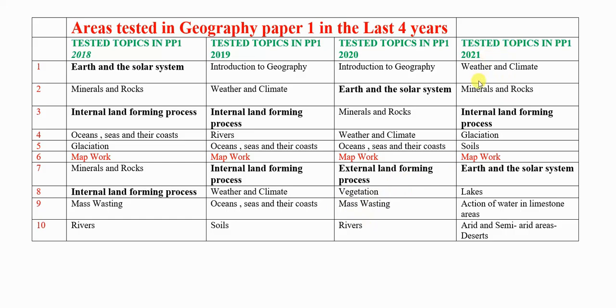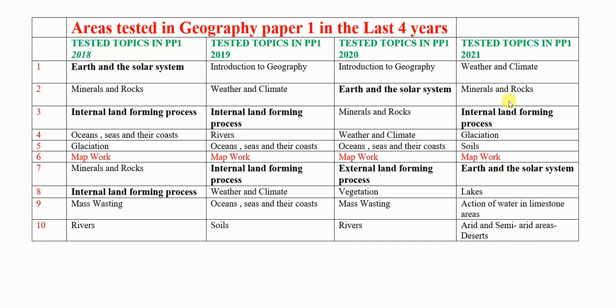Test number 2021, last year that is, we had weather and climate, question 1, minerals, rocks, question 2, internal and forming processes, question 3, glaciation, question 4, 5 was soils, and then map work, obvious, number 6. The earth and the solar system was question 7 this time round, and lakes came number 8. Action of water in limestone areas, and then arid and semi-arid areas. The deserts actually is that one.